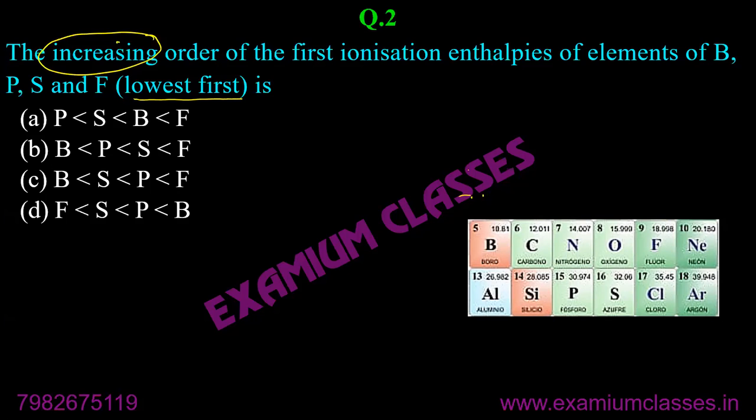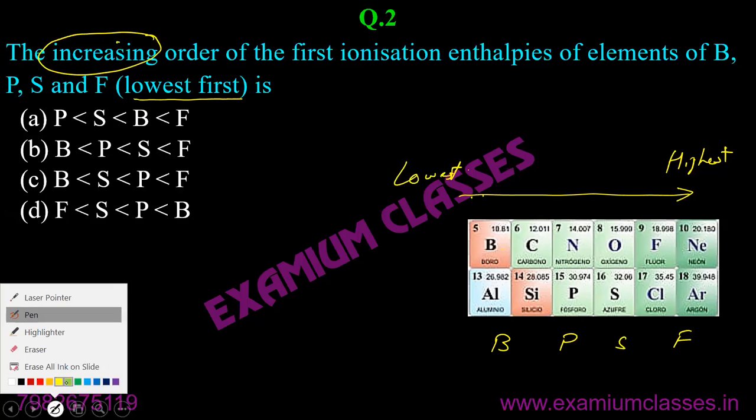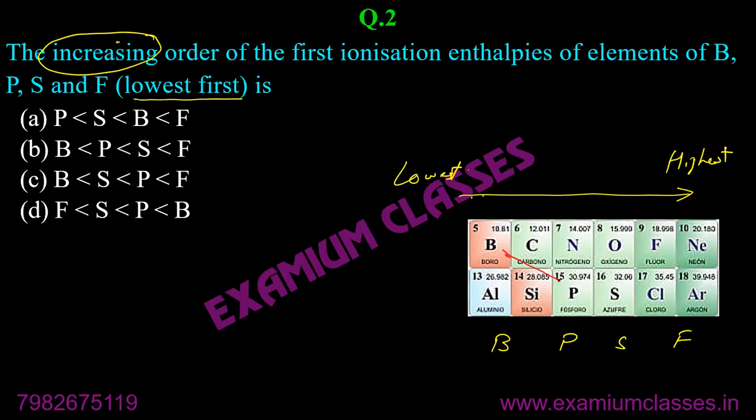So normally we should have written lowest ionization enthalpy to highest. And if we follow this approach, it will be boron, phosphorus, sulfur, chlorine: from boron to phosphorus, phosphorus to sulfur, sulfur to chlorine. That would have been correct.